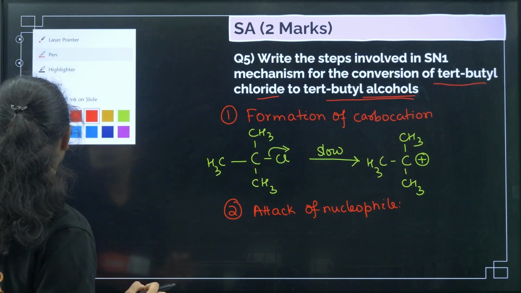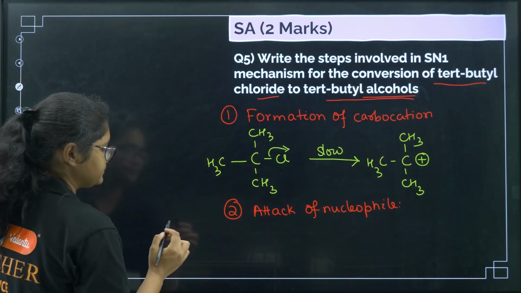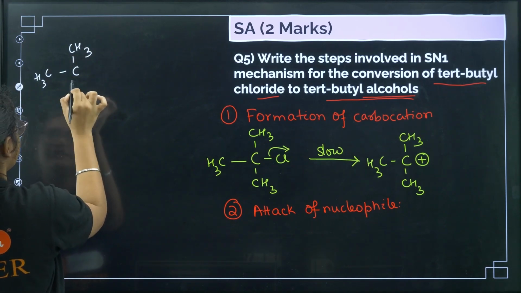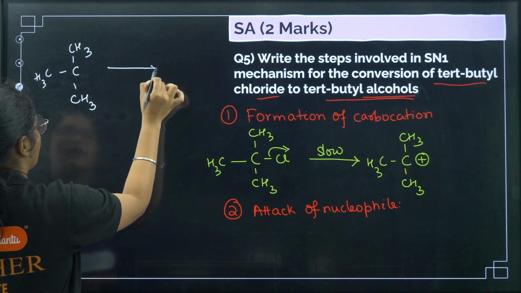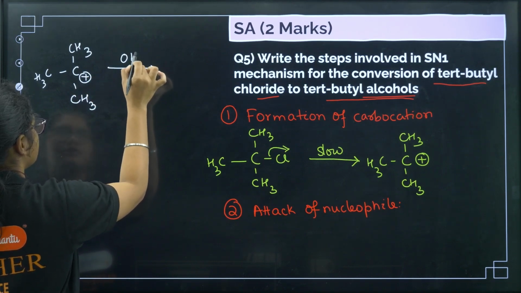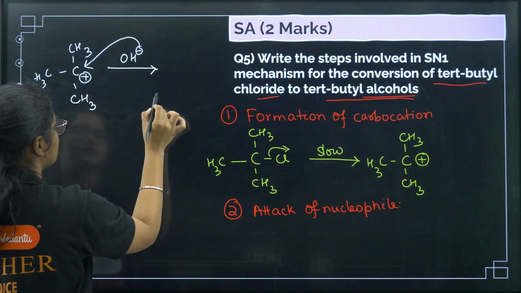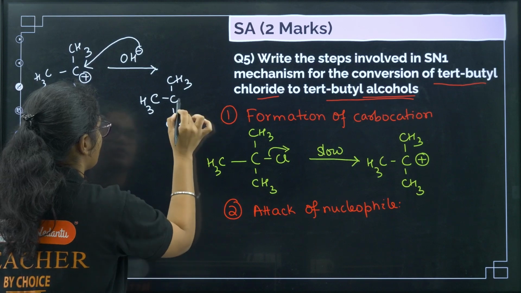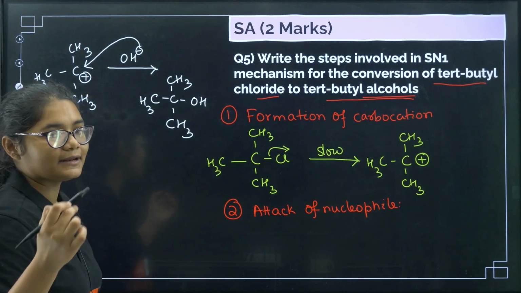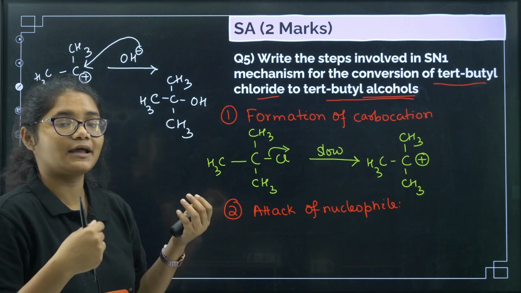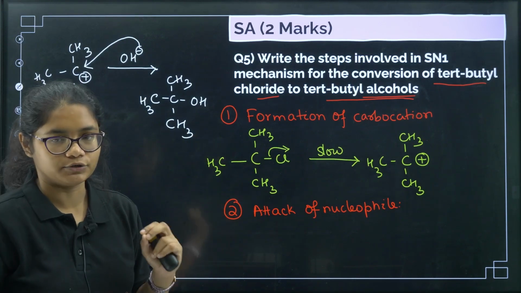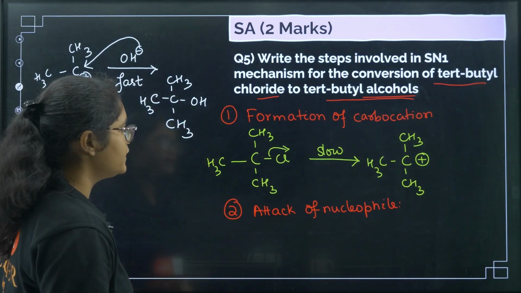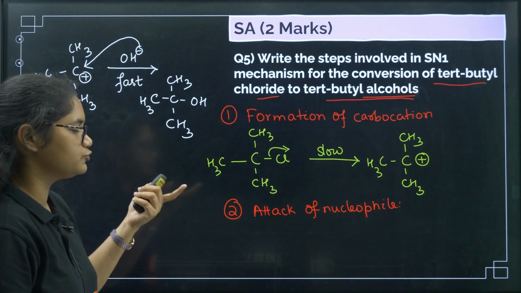Now what we can do? We can write like this. Okay, I'll write it here. CH3, and then here it is a plus, then here you have OH minus, and then it will attack on this one, and we get CH3, CCH3, OH. Now since this is not a chiral molecule, you can show it like this. If it would have been a chiral molecule, then you have to show both the enantiomers. Okay. Now here what you can write out is the first step. Okay. So 2 methods, 2 steps, 2 marks you will easily get.